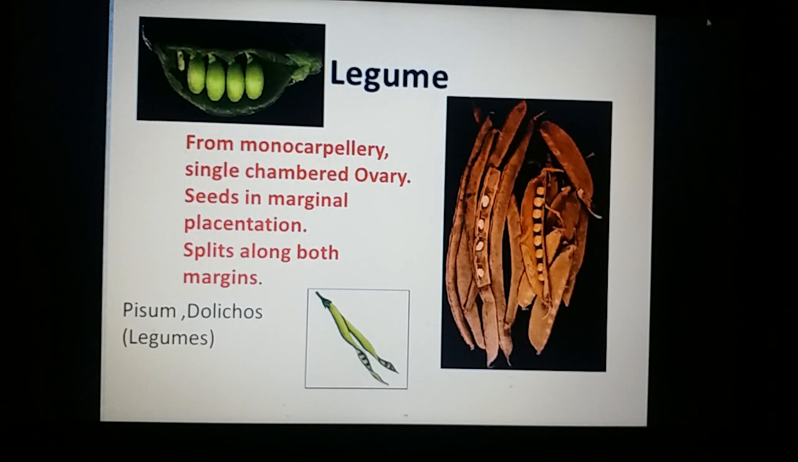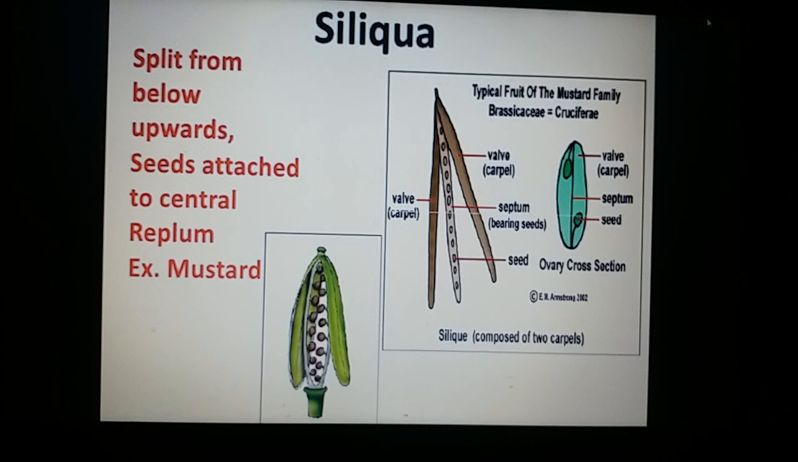Any Fabaceae member you can quote for this, Pisum, Dolichos. The fruit dehisces on both the sutures and releases the seeds. That's the legume. Siliqua is developing from a superior bicarpellary syncarpous unilocular ovary, but because of a false septum it becomes bilocular. The fruit dehisces on both the sutures, and the seeds are attached onto a false septum called the replum. This is a false septum on which the seeds are attached, and that fruit is called siliqua.